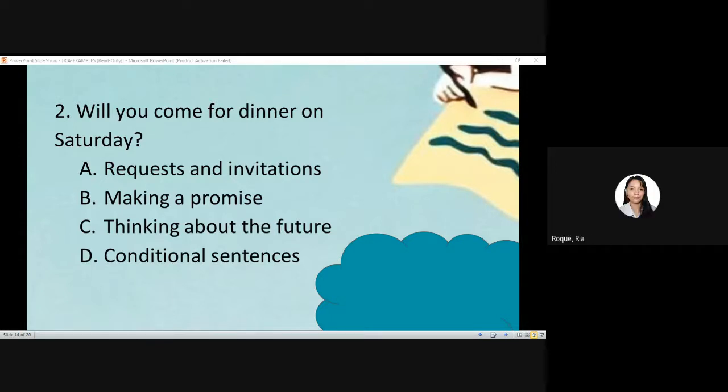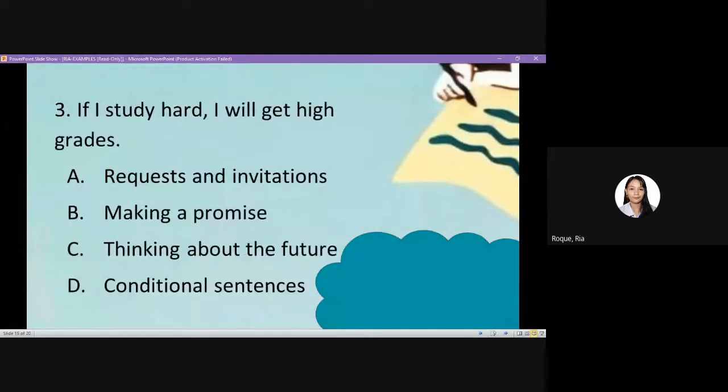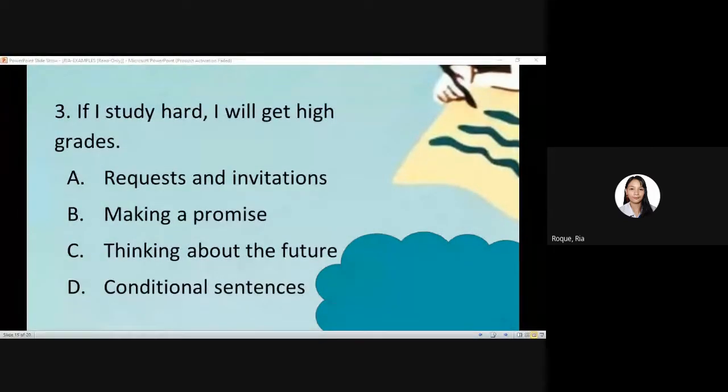Very good. Okay, for our last item, Liana again. Number three. If I study hard, I will get high grades. Letter A. Requests and invitations. B. Making a promise.